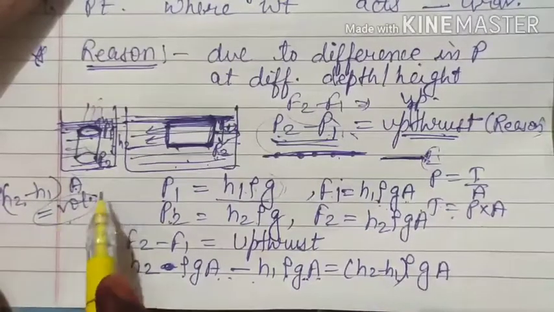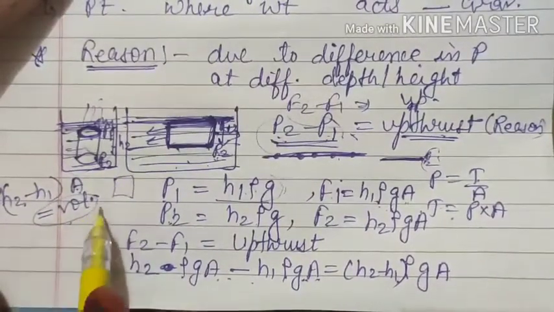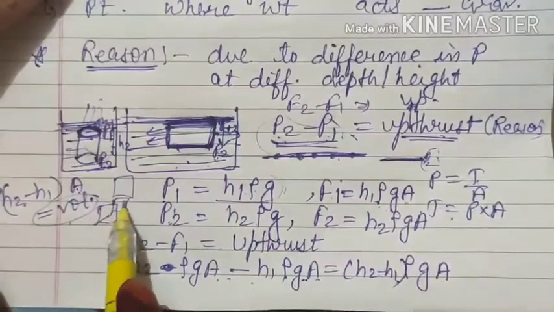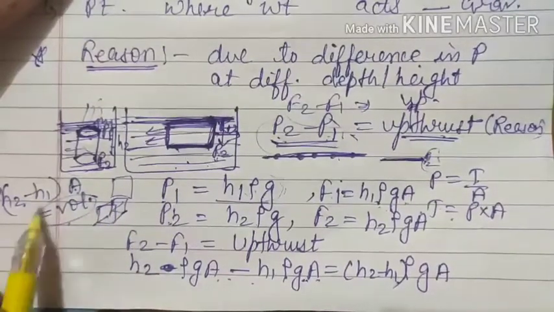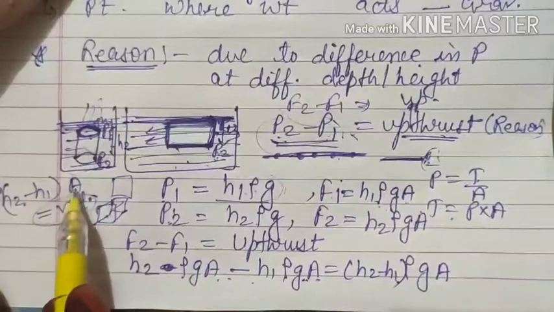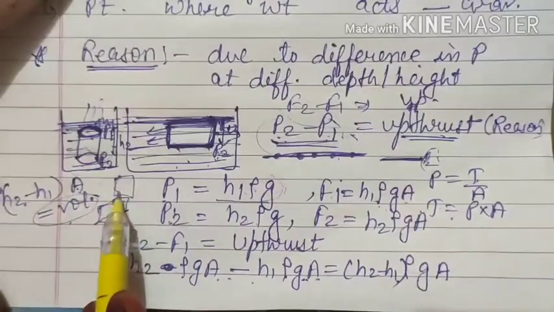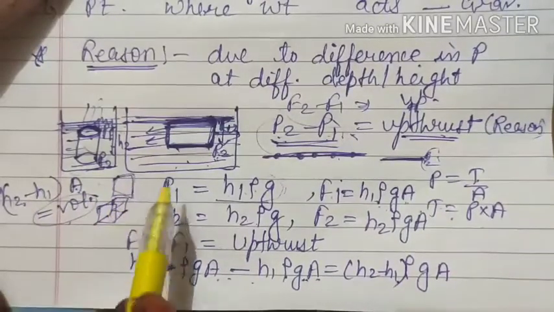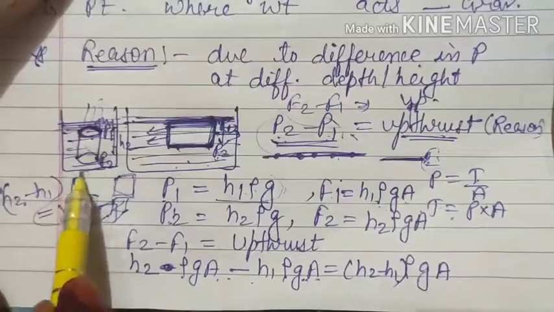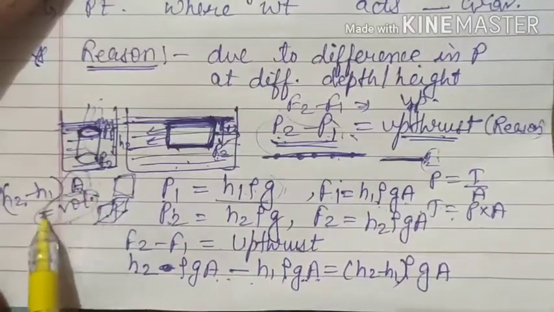For example, for a square you have area, but for a cube you have volume, because a cube also has height along with length and breadth. So if you include height with area, that will give you volume.